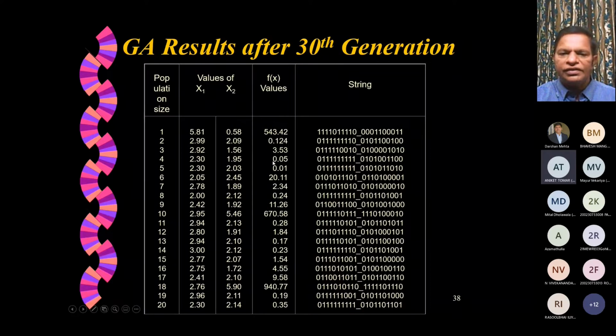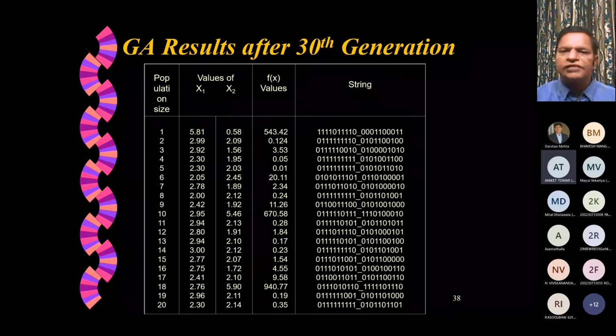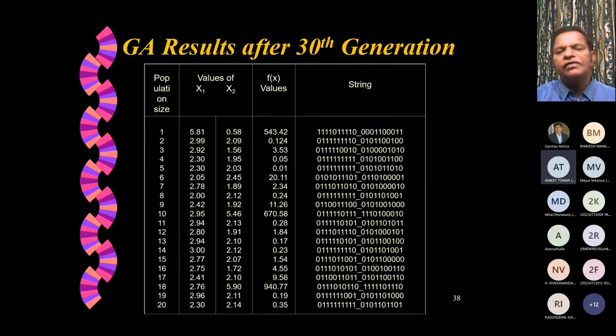If you look at the fitness value also, we can notice that the best value, because we are minimizing, is obtained somewhere here, and the corresponding value is 0.01 actually. The corresponding combination can be specified. Once you put them in ascending order, you can automatically know which is the best member, and that member will be considered the solution because we had decided to stop the genetic algorithm after the 30th generation. Therefore, whatever solution we got, we project that as the best solution. So that's how we can solve this problem.